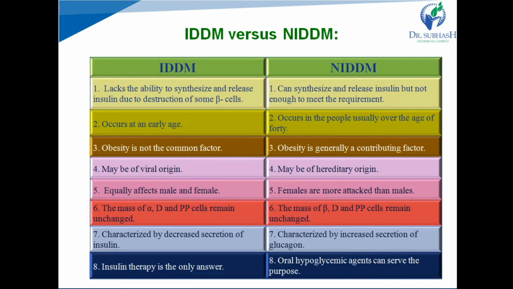Type 1 diabetes can be treated only by insulin therapy, and type 2 diabetes can be treated by oral hypoglycemic agents. Thank you.